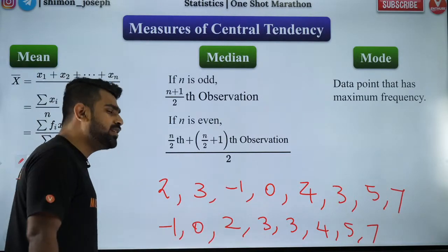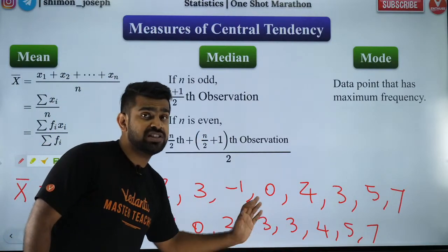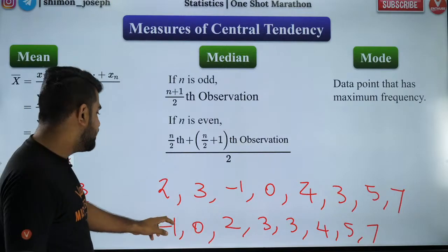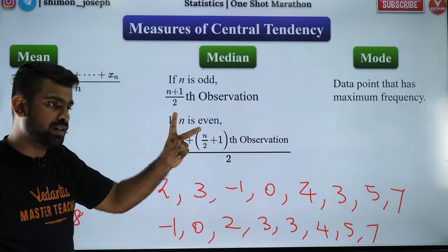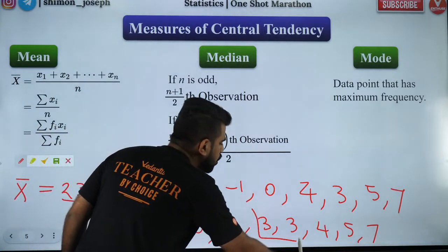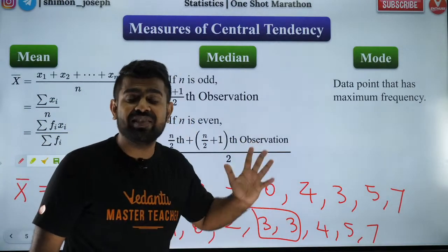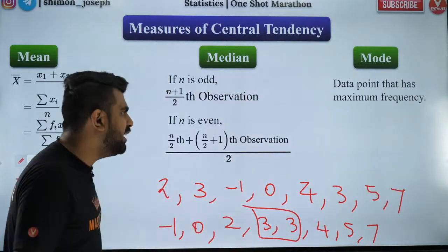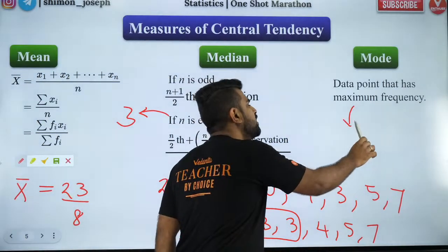So now, what is median? Median is the average of the middlemost data. So here, since I have an even number of terms, there will be 2 middle terms. So it's going to be the average of these 2. The average of 3 and 3 is 3 only. So median is going to be 3. And mode is also 3.